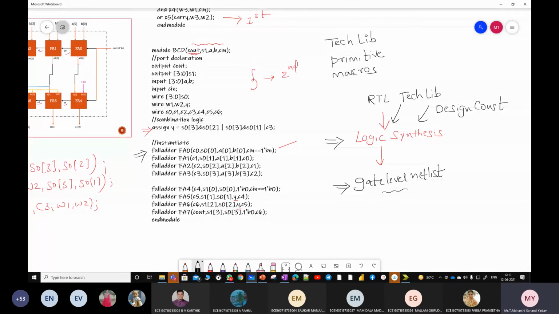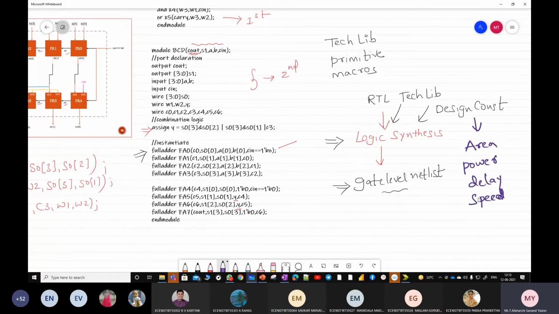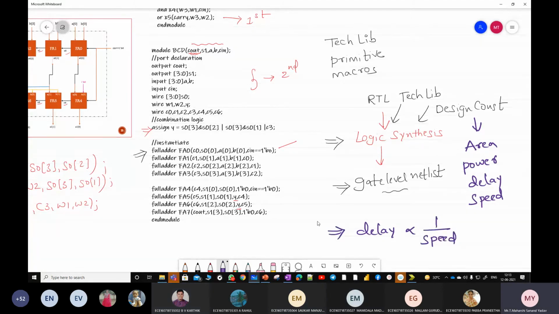Next, what are design constraints? Power, area, delay, and speed. Relationship between delay and speed? Inversely proportional. So in lab, all these questions will be asked. So be perfect now itself.